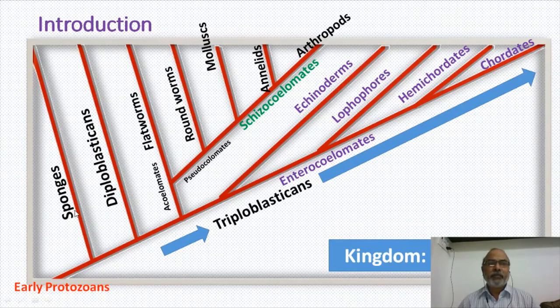Let us see some of the very interesting features during the course of evolution of sponges. Sponges evolved as multicellular animals, but these multicellular animals lack very important cells. The cells totally absent in sponges are the nerve cells and the sensory cells.